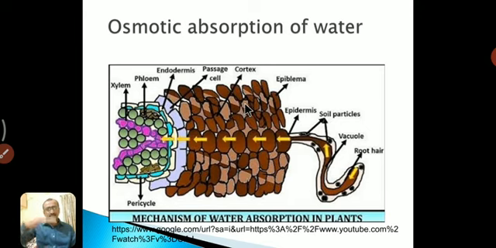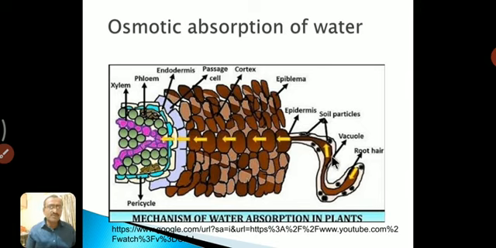When we see the vertical section, the xylem cells absorb water and carry it toward the leaf of the plant, and that is only through the xylem. That is known as active absorption of water.